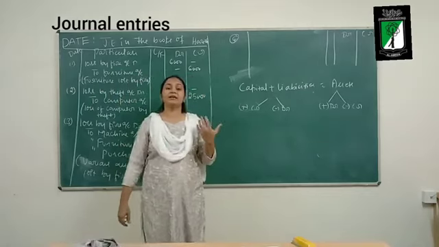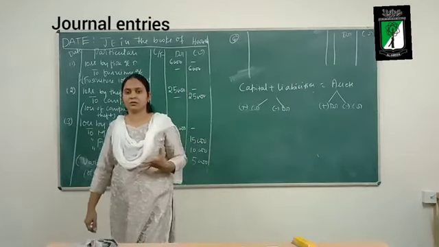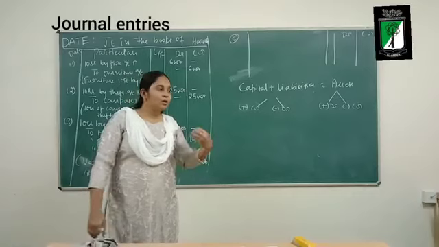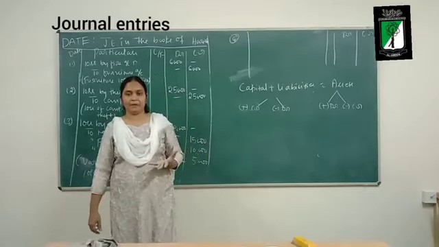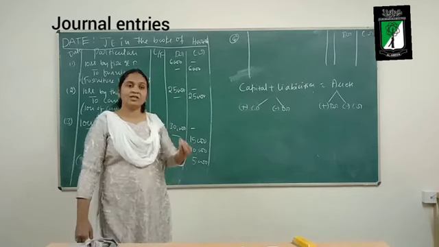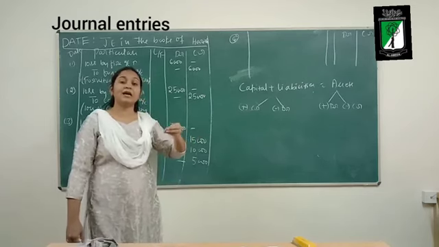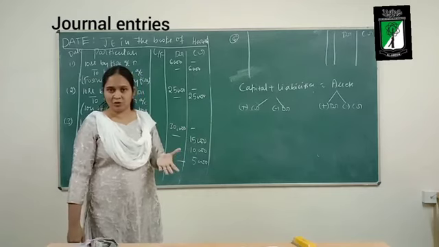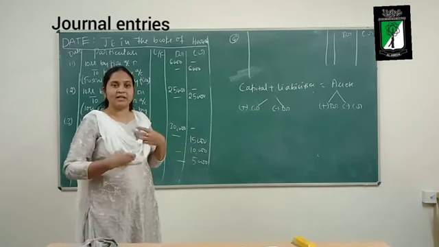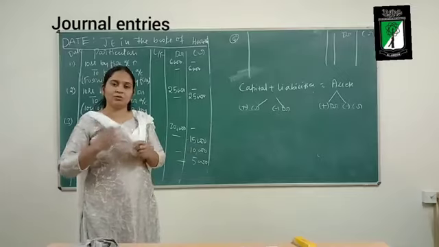Now you had taken insurance on the goods. Now there is a loss of goods by fire, for which the insurance company is paying compensation. You had taken a fire insurance policy on the goods. Now suddenly fire has occurred on the goods.